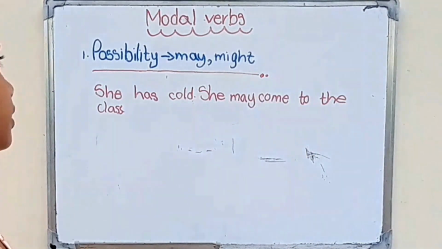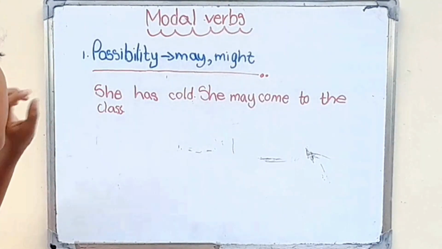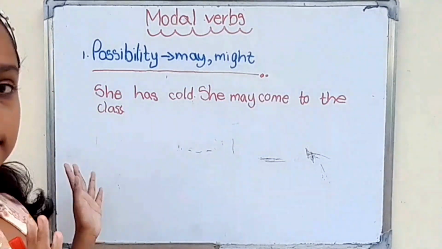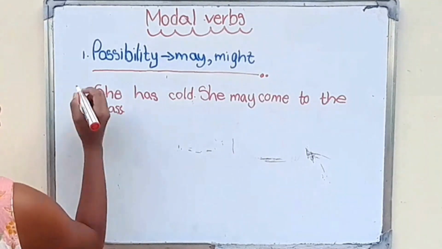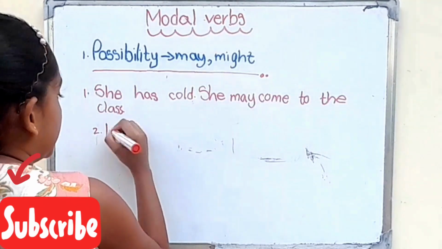Now I think you can get knowledge about these sentences. Now we are going to write other sentences of this category.